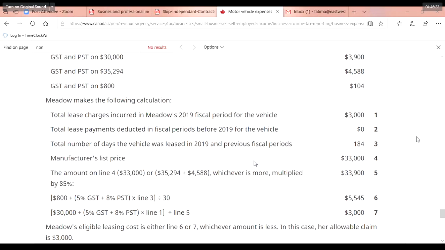So the GST is 5%, the PST is 8%, that's why it's 13%. But again, it depends on the province. Alberta just has 5%, we don't have any PST or HST. So depending on which province, this is just an example given. You need to see the applicable GST and PST for your province.